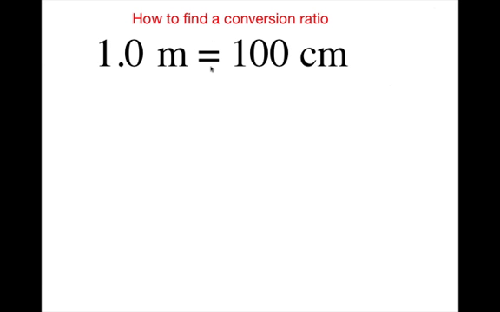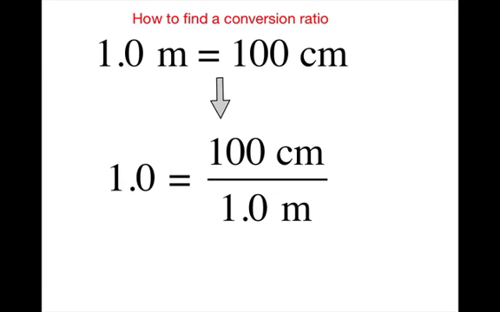Here's an example of how to find a conversion ratio. We know that 1 meter equals 100 centimeters, so we can divide both sides of this equation by 1 meter. The result is a conversion ratio. 1.0 equals 100 centimeters divided by 1.0 meters.